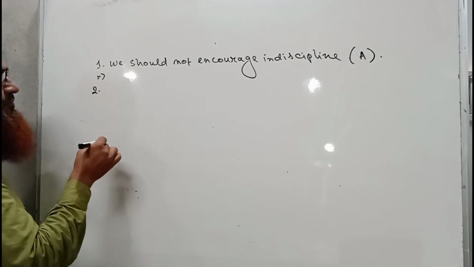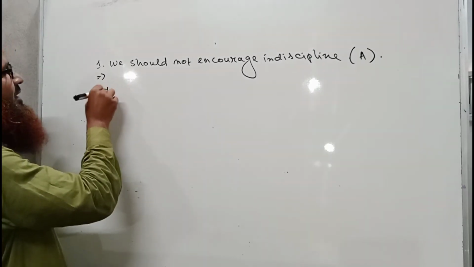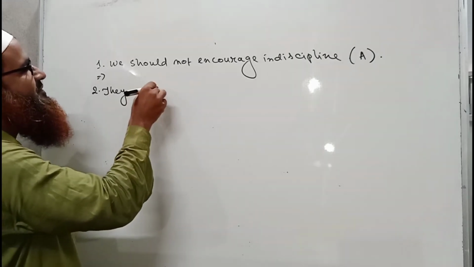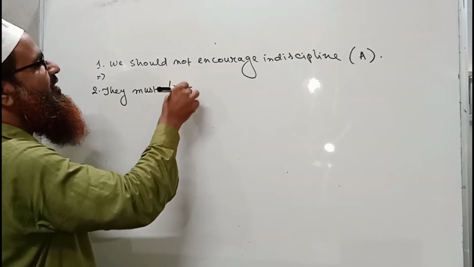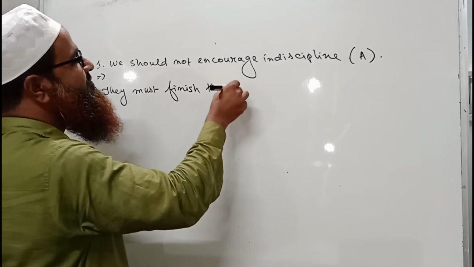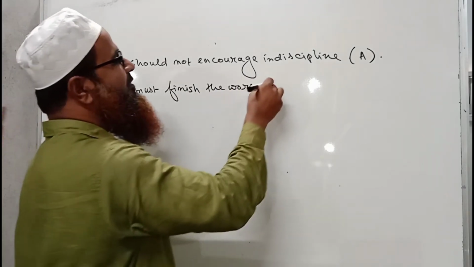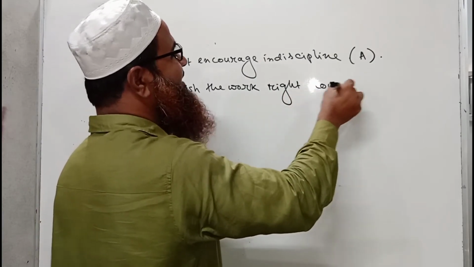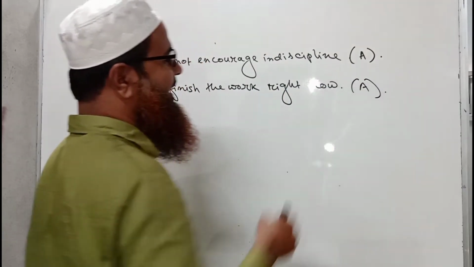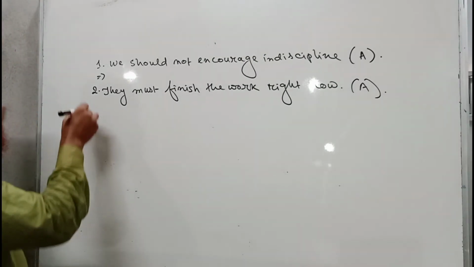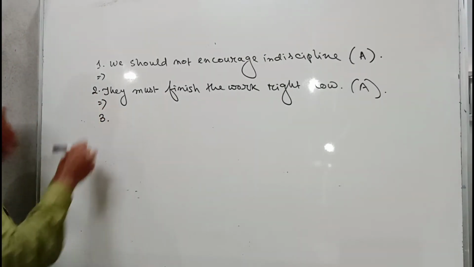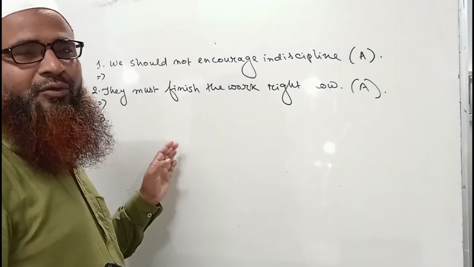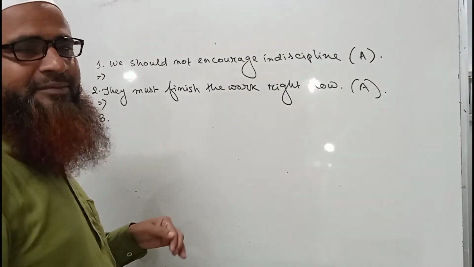Number 2. They must finish the work right now. Okay. This is also a sentence of passive voice. Sorry, active voice. Here I write A for active voice. Then I am writing the third sentence, which I will write in passive form. Okay. Which I will write in passive form.